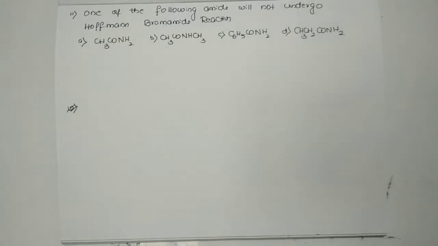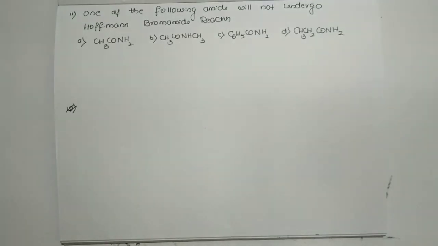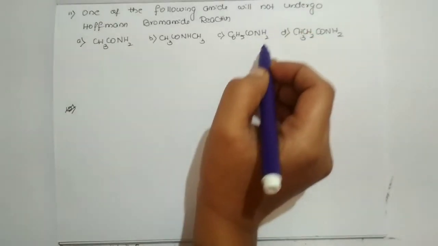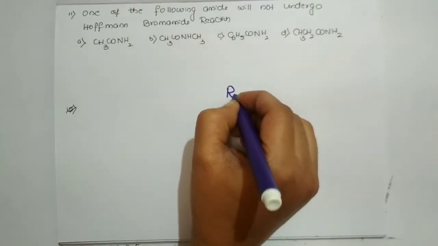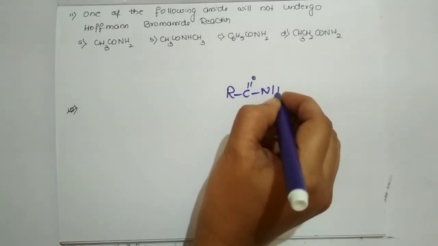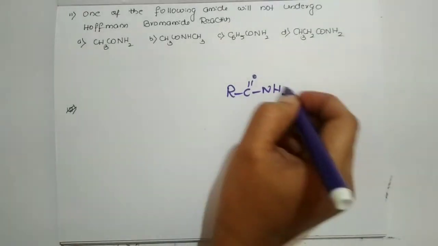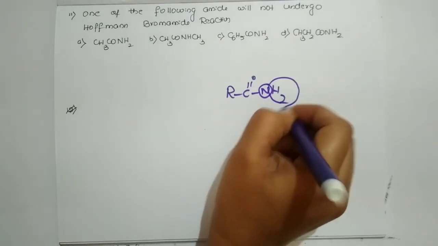So the last question of this video, and it is from 2015 itself. The question is, which one of the following amides will not undergo the Hofmann bromamide reaction? This I have explained while discussing the mind map. The condition for the Hofmann bromamide reaction is that the amide present should contain 2 hydrogen atoms bonded to nitrogen, like RCONH2. The nitrogen should be bonded to the 2 hydrogens.